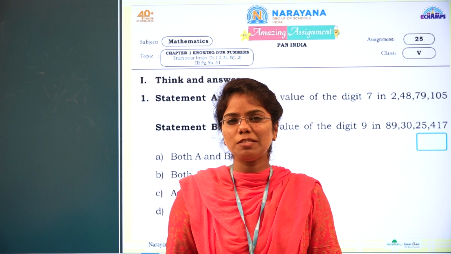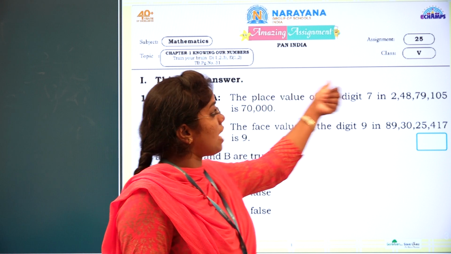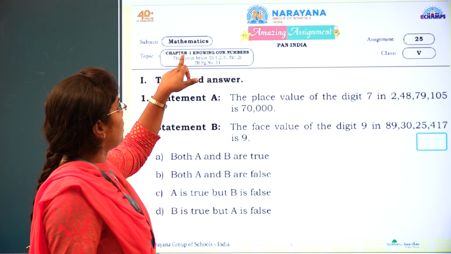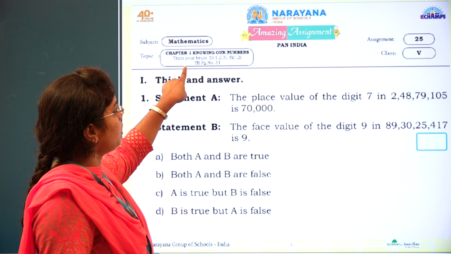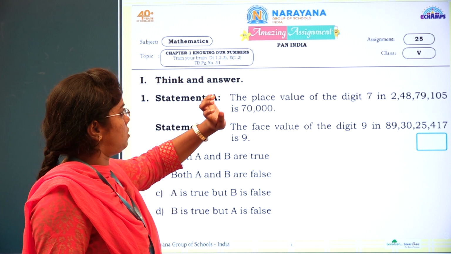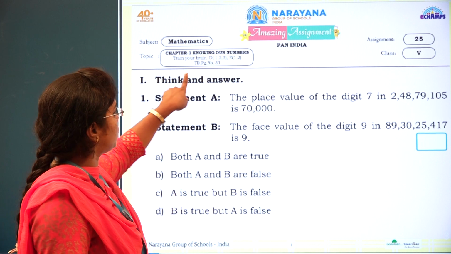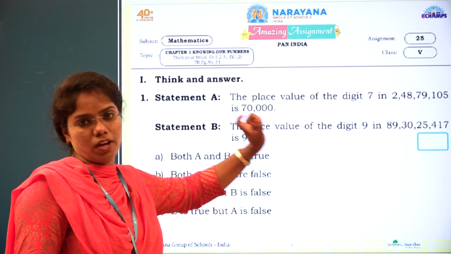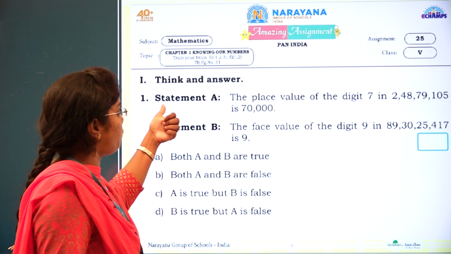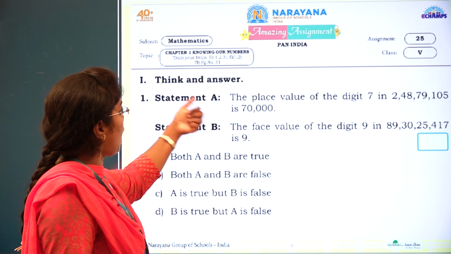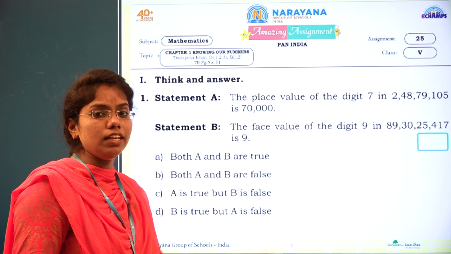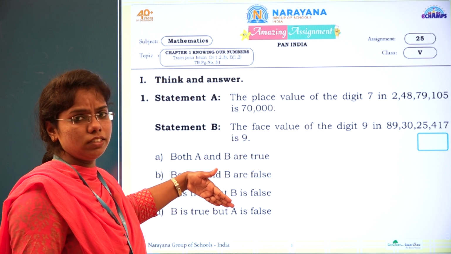Today I am going to explain the Amazing Assignment, Class 5, Mathematics, Chapter 1, Knowing Our Numbers. So, train your brain. We have the textbook, page number 31. I am going to read the first Roman numeral, Think and Answer. In that you can see the statements here, dear all.